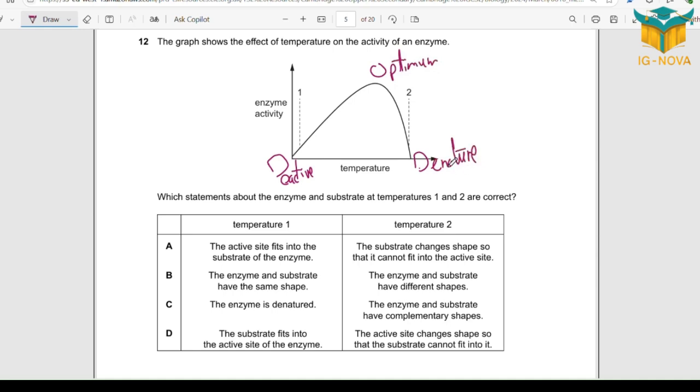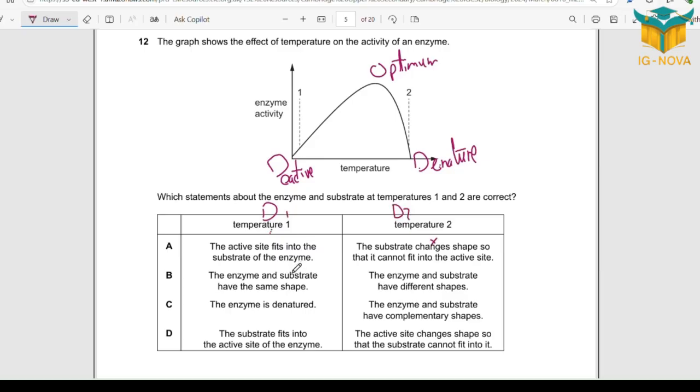So which one to be checked? I need to check 1 and 2, D and D. At temperature 1 the active site fits into the substrate, the other way around the substrate fits into the active site. Let me go for the other part of the option. The substrate changed shape at D. So this is D1, D2. D2 is wrong and D1 also, the English is not okay.